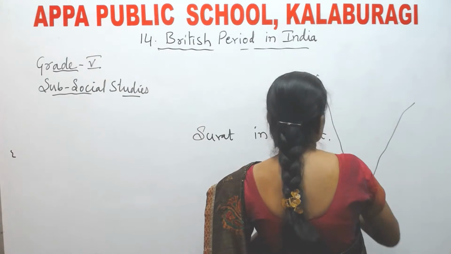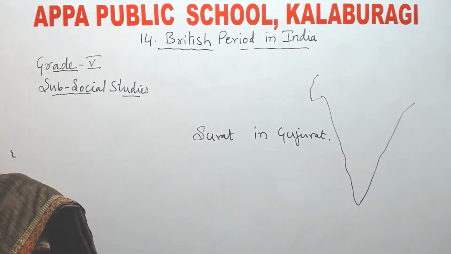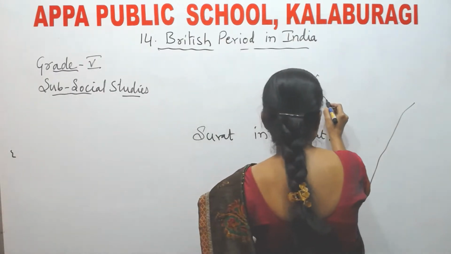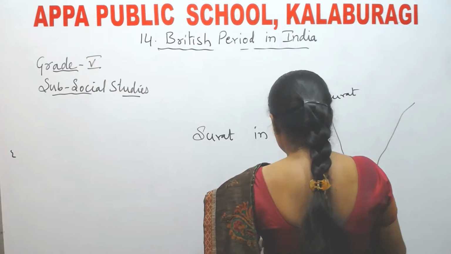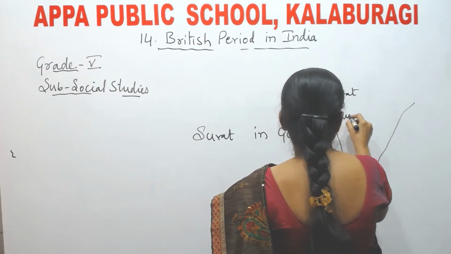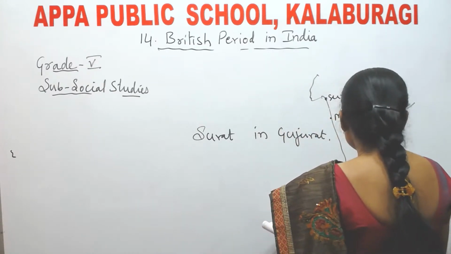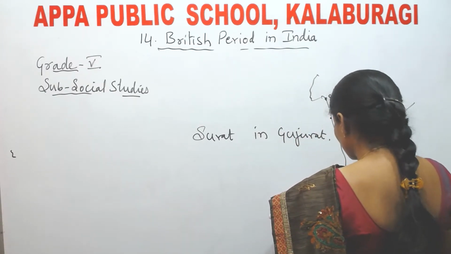Okay, like this we have the India map. Here we have Surat. Here Mumbai. Here Chennai.